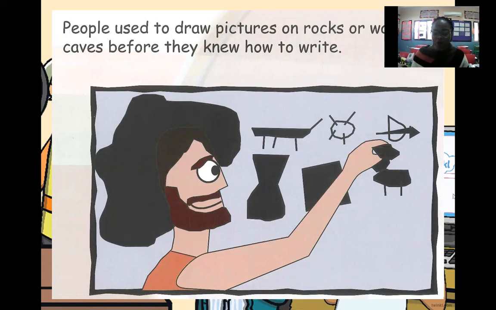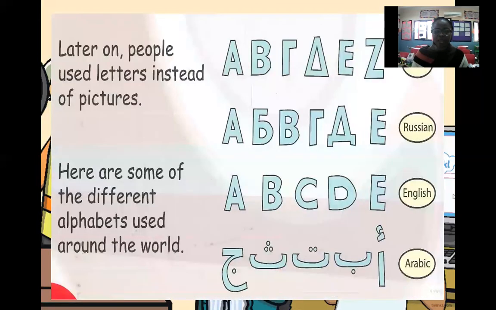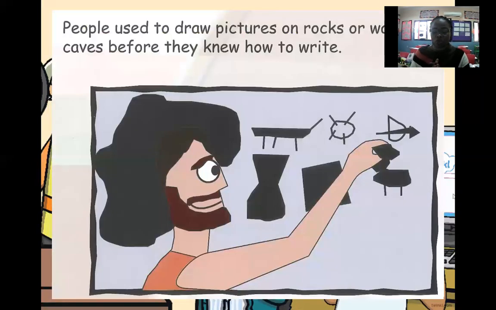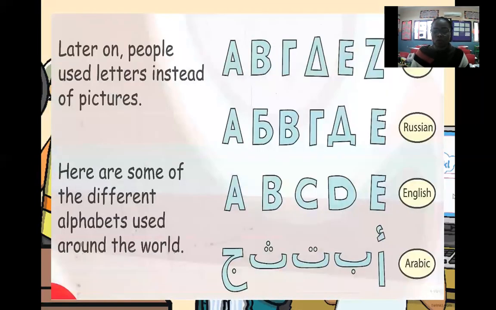They started drawing on walls and rocks before they learned how to write, okay? So later on, people used letters instead of pictures. As time goes on, they learned how to use letters instead of pictures. In this place, they drew pictures on the wall, okay? Then later on, they learned how to write letters instead of pictures.